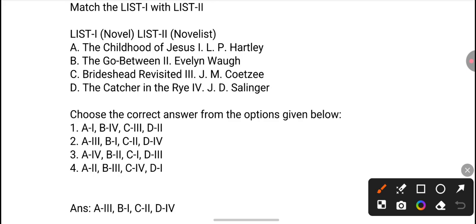So goes for 3, J.M. Coetzee. Second novel is The Go-Between. The Go-Between is a novel of L.P. Hartley. And the third one is Brideshead Revisited. It's a novel of Evelyn Waugh. And the last one, which is The Catcher in the Rye, is a novel of J.D. Salinger. So here A stands for 3, B for 1, C for 2, and D for 4. Option 2 is the right answer.